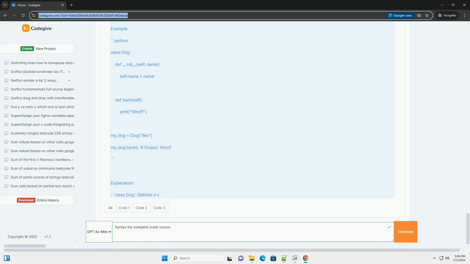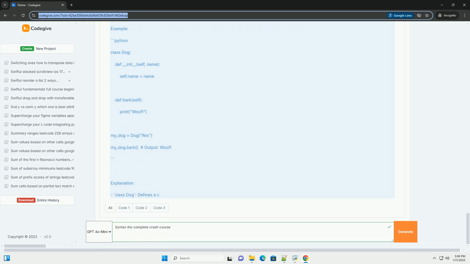7. Comments. Comments are notes in your code that are ignored by the interpreter. They help programmers understand the code better. Example. Explanation. Single-line comments start with a hash. Multi-line comments are enclosed in triple quotes.